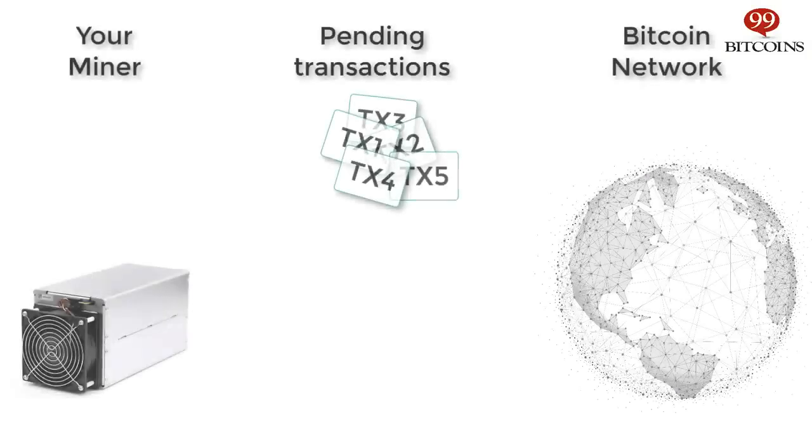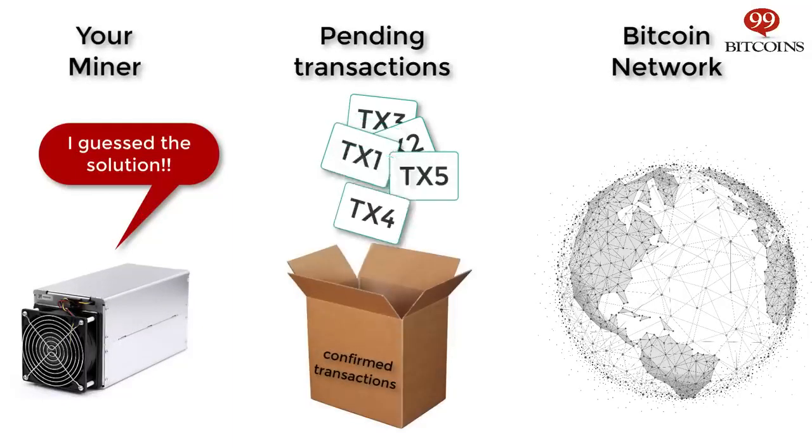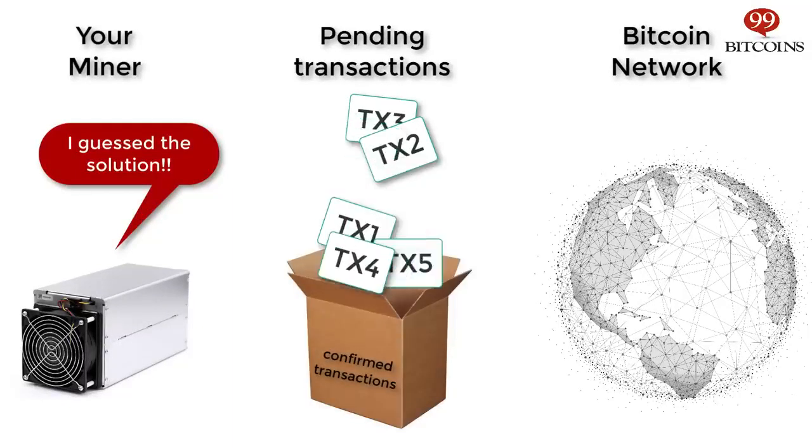Here's a more detailed breakdown of the mining process. Once your mining computer comes up with the right guess, your mining program determines which of the currently pending transactions will be grouped together into the next block of transactions. Compiling this block represents your moment of glory, as you have now become the temporary banker of Bitcoin, who gets to update the Bitcoin transaction ledger, known as the blockchain.